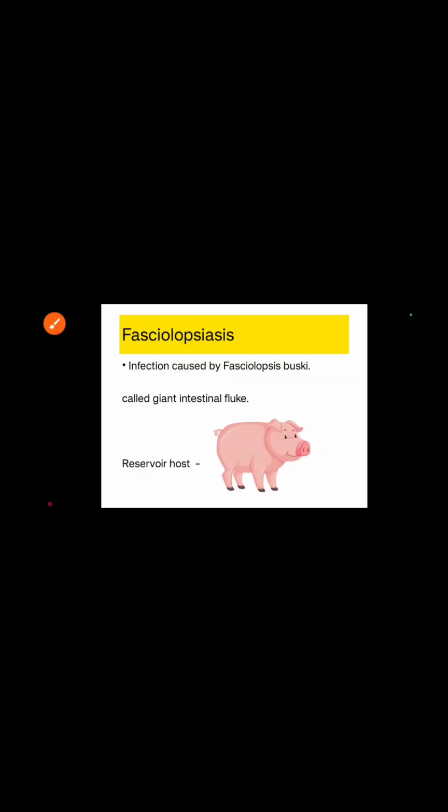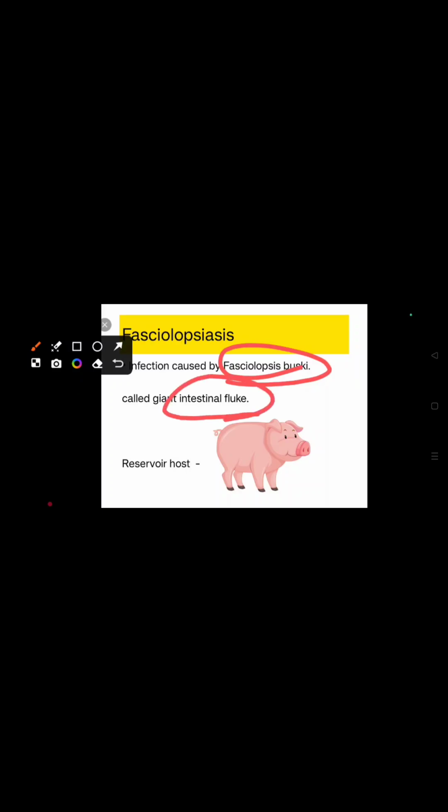The next disease is fasciolopsiasis. Fasciolopsiasis is mainly caused by Fasciolopsis buski. It is called the intestinal fluke. The reservoir host for this intestinal fluke is the pig.